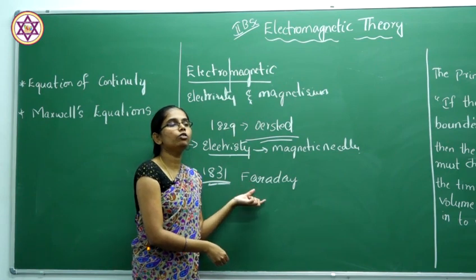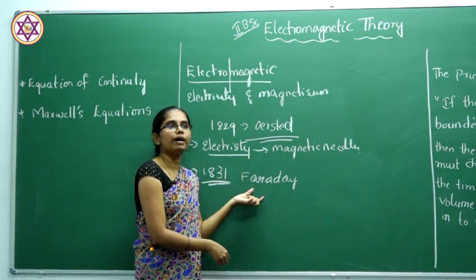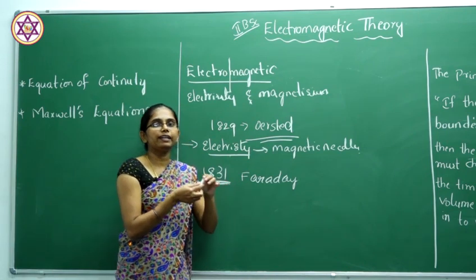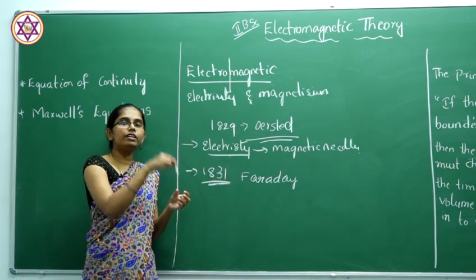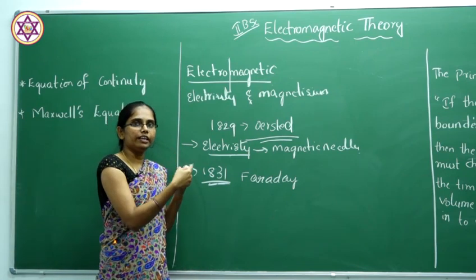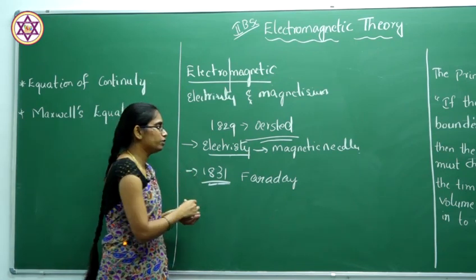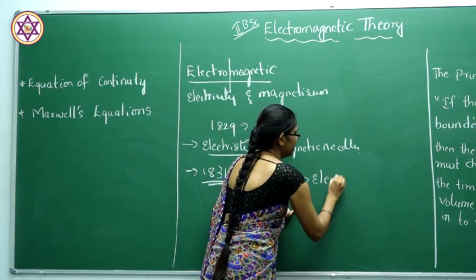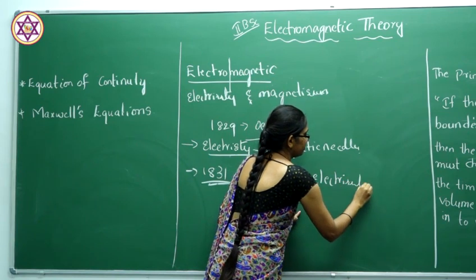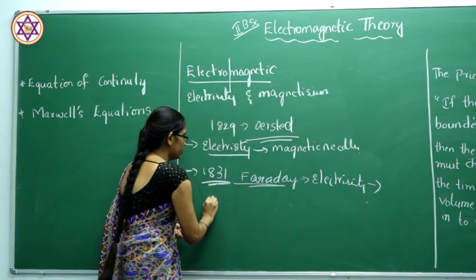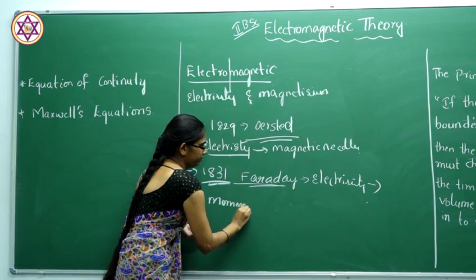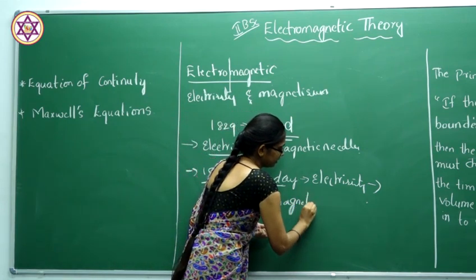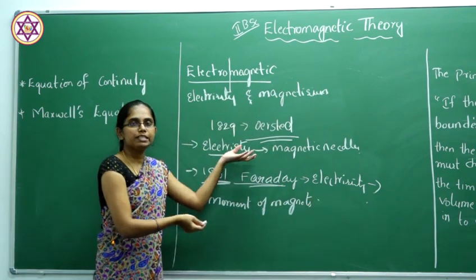That means when you change the direction of the magnet, current will be produced. When you take a magnet and move it upward and downward in a coil, current will be produced. In this experiment, he observed that electricity is produced due to the movement of the magnet.